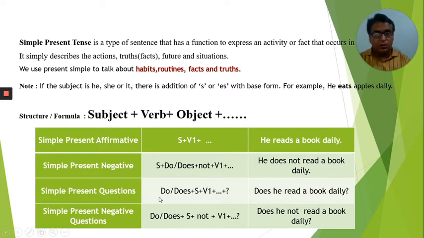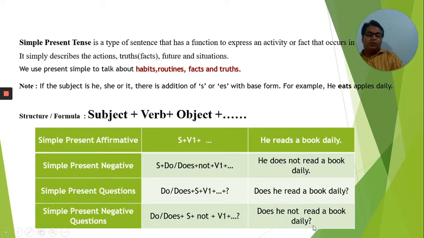Question sentence: do or does is going to come in front. Either do or does plus subject plus V1 plus object. So the same example will become, does he read a book daily? Interrogative negative, or the negative question: do or does plus subject plus not plus V1 plus object. Hence the example is now, does he not read a book daily?